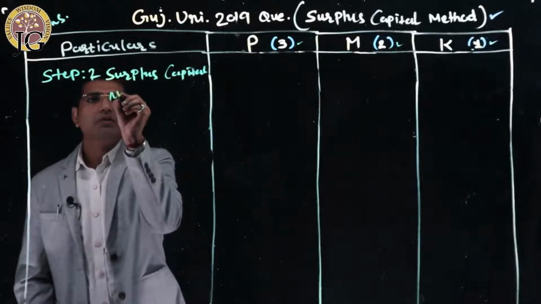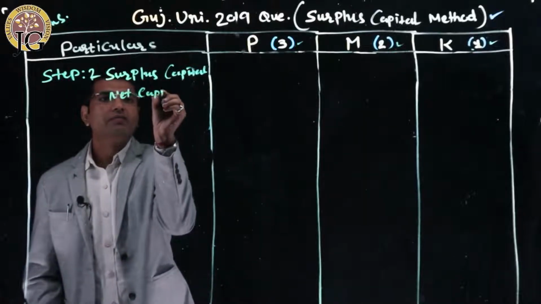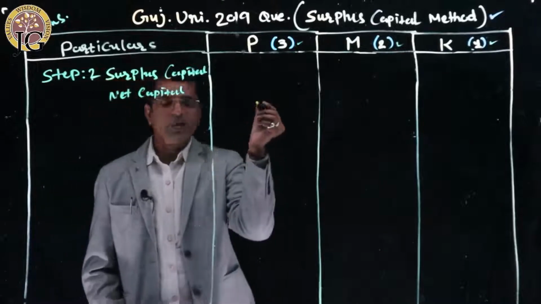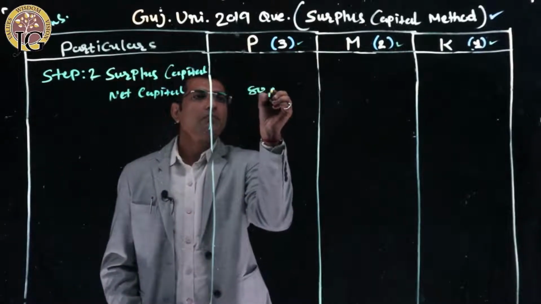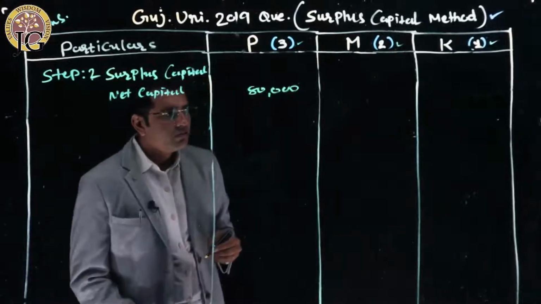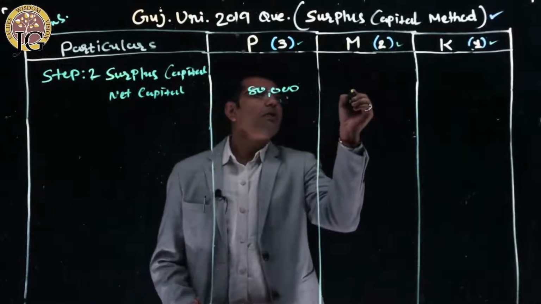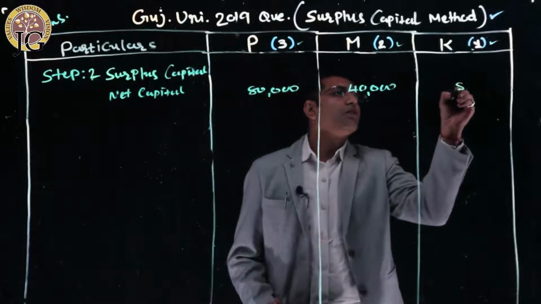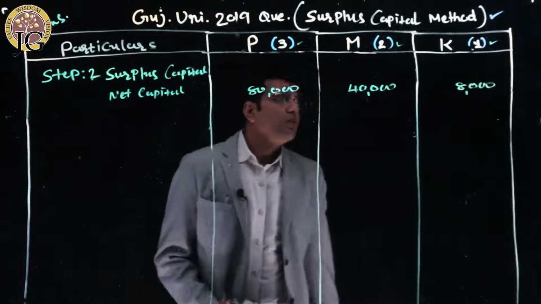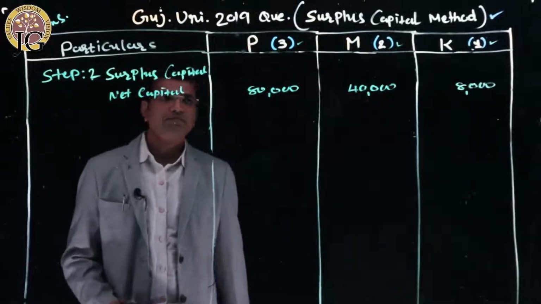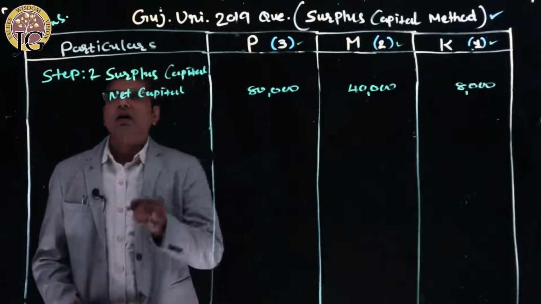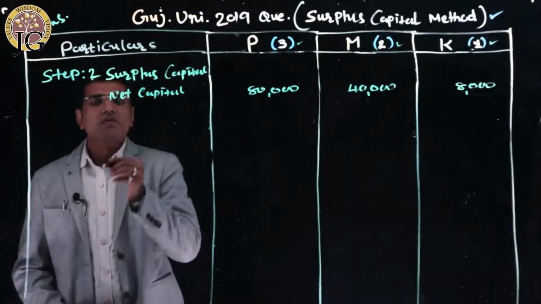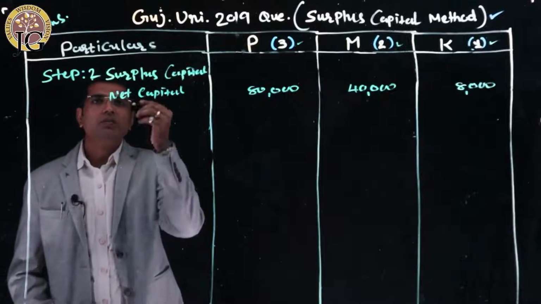So first we are going to write over here net capital is 80,000 rupees, 40,000 rupees for M, and 8,000 rupees of K, right? Now, according to step number 2, we must look towards the rank.